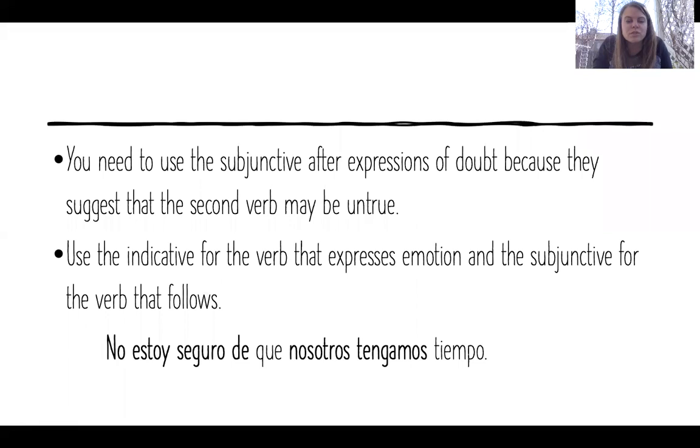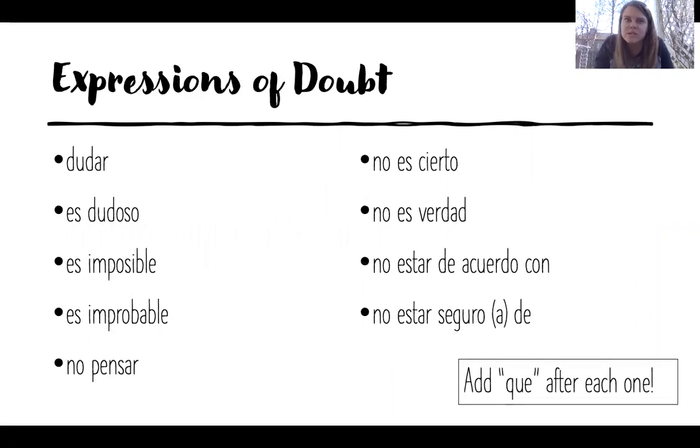So here we have no estoy seguro de que nosotros tengamos tiempo. I'm not sure that we have time. So there, I'm expressing doubt about the fact of whether or not we have time. And so my doubt makes the second part of the sentence subjunctive. We have some expressions of doubt, so go ahead and hit pause and jot these down, and then I will tell you what they mean.